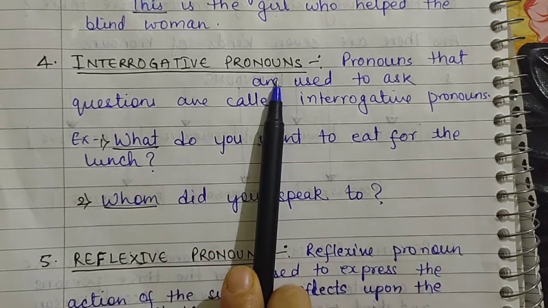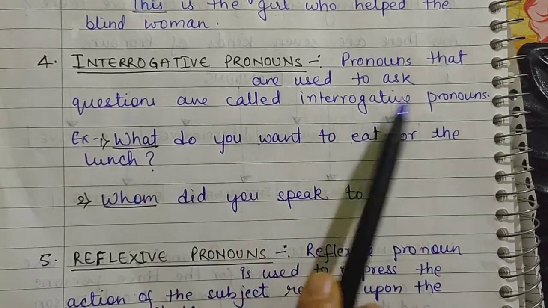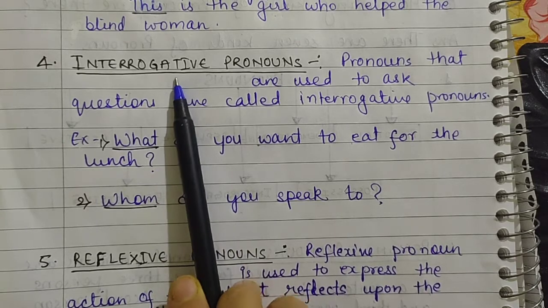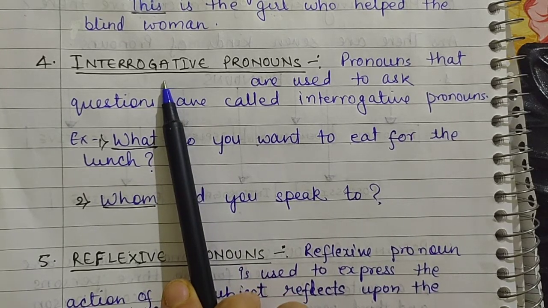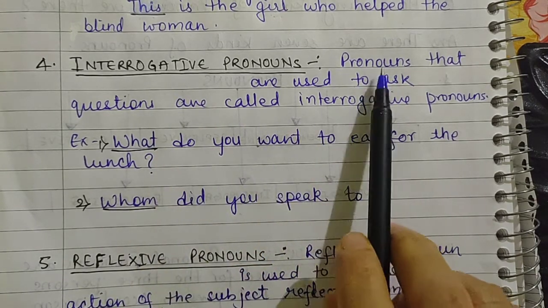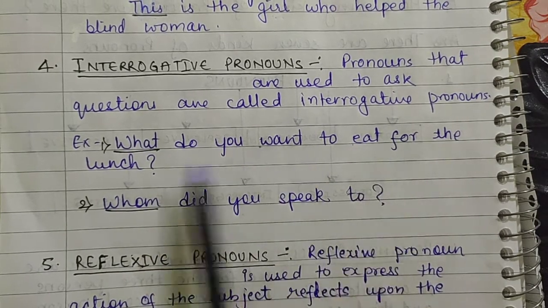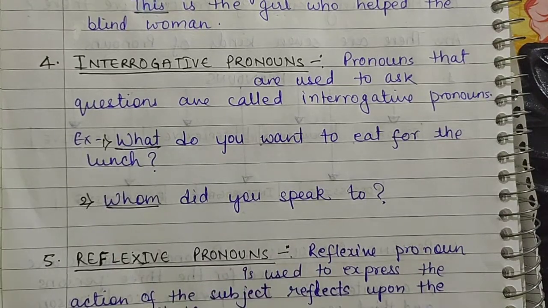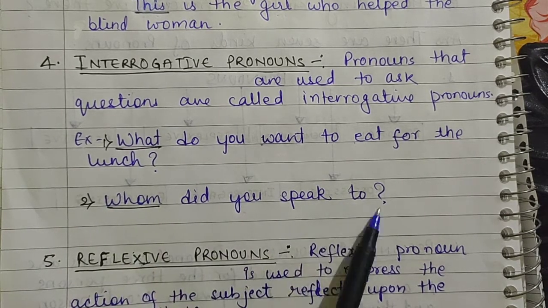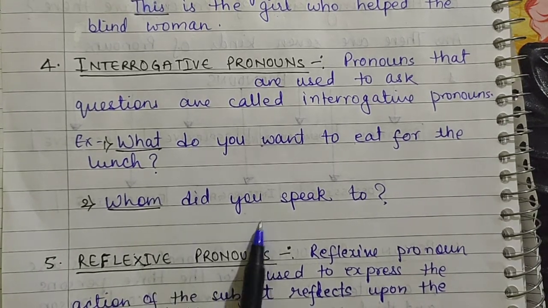Next is interrogative pronoun. Pronouns that are used to ask questions are called interrogative pronouns. With the word interrogative, you can understand that it means questions, or whenever we want to ask something. For example, what do you want to eat for lunch? Here, what is the interrogative pronoun. Whom did you speak to? Whom is an interrogative pronoun because it is used to ask questions.